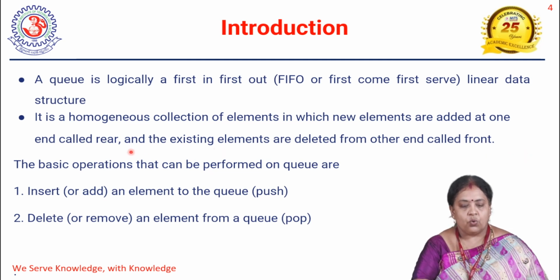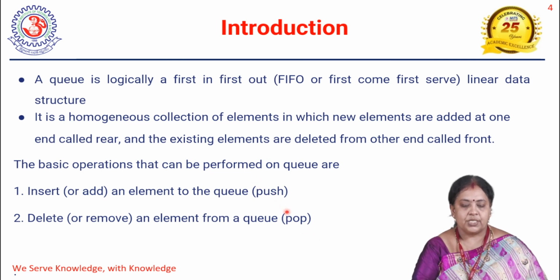Okay, so from this we can say there are two basic operations. One we call an insert operation and the other is called a delete operation. These are the basic operations of a queue. Insertion is also called add operation and deletion is also called remove operation, or we can call it push and pop.